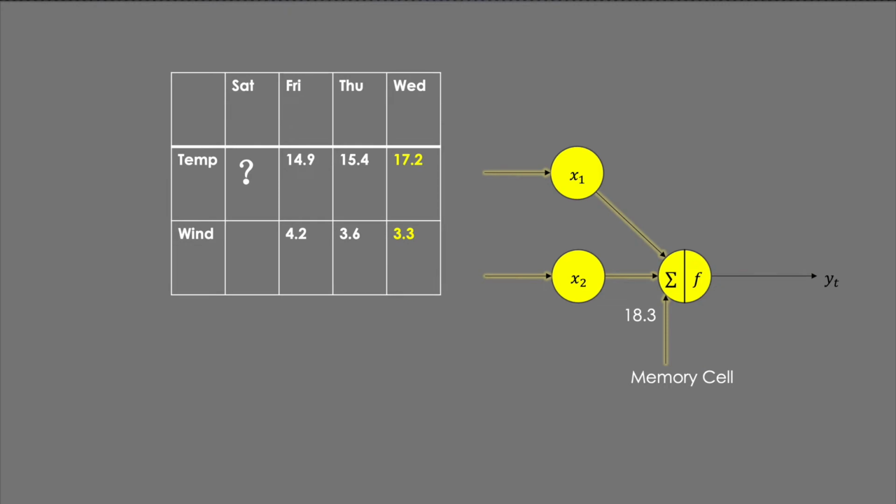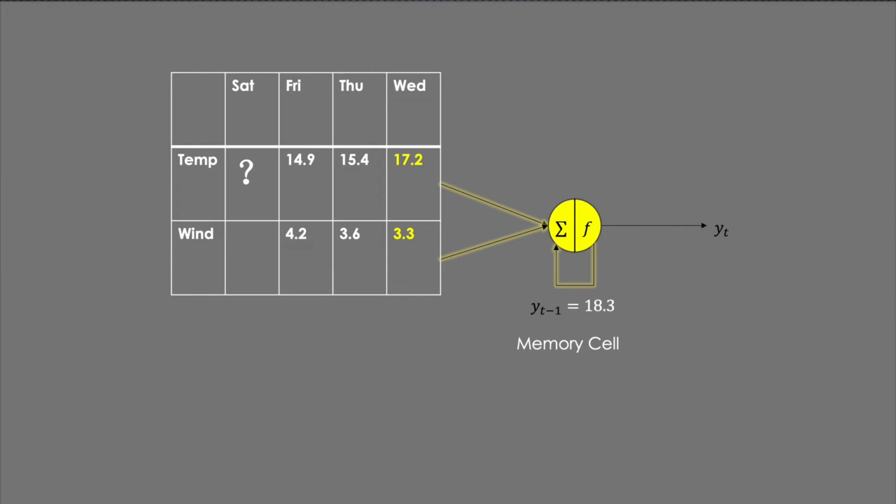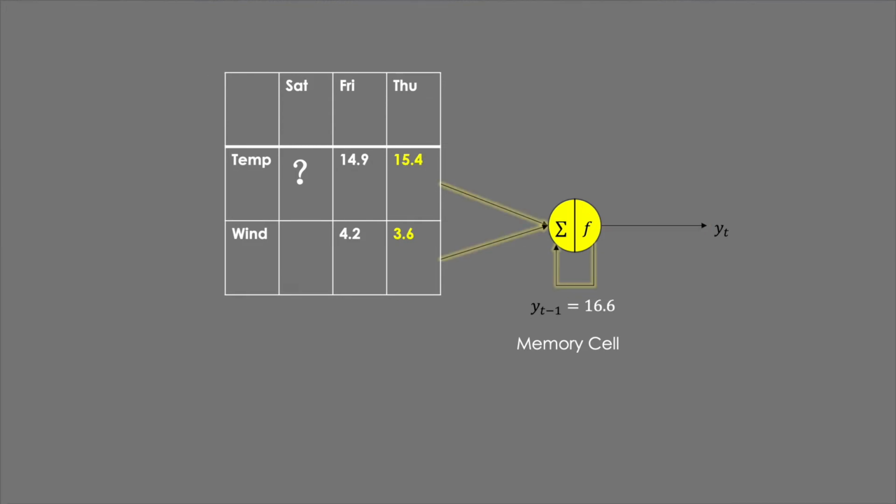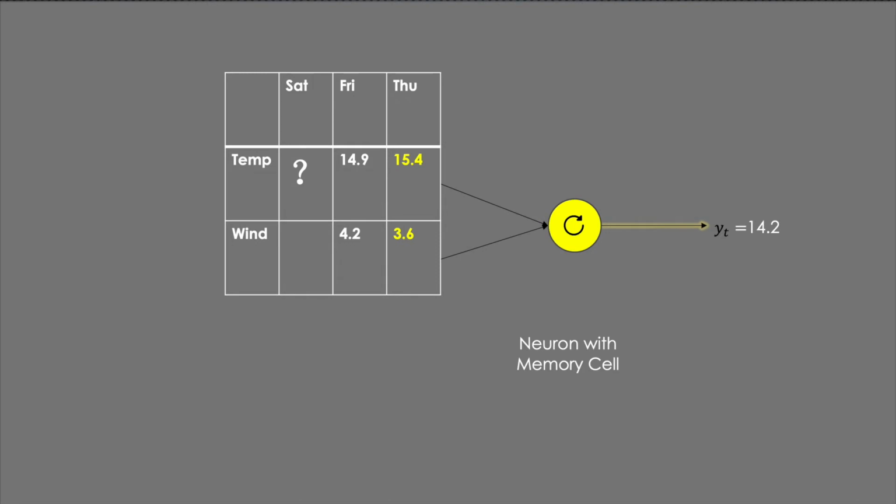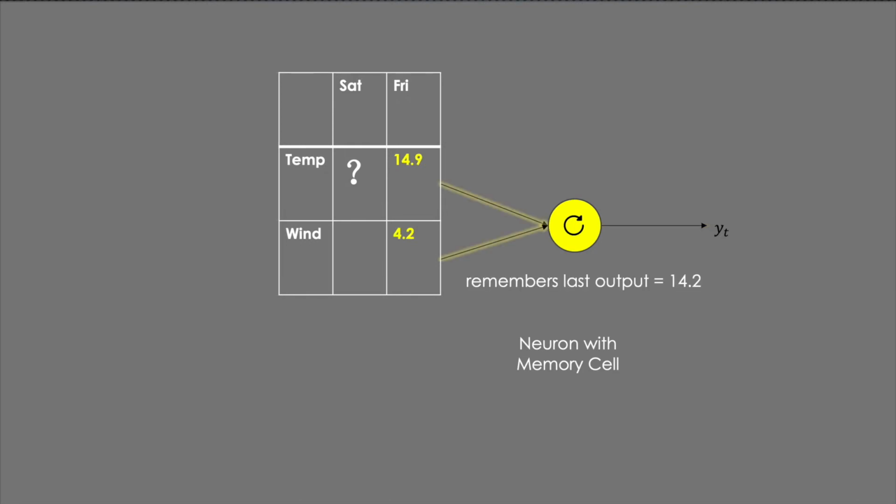And then the neuron received Wednesday's data and records the last output from the memory cell. It worked as before, which allowed all 3 inputs, containing 2 info from data and 1 from history. In fact, the memory cell could be considered as a part of this neuron. It is the variable of this object, storing the last output and being updated at each prediction. Here, we have a neuron with a memory cell. It receives only 2 inputs from the outside and deals with 3 values de facto. And this is a basic recurrent neuron.